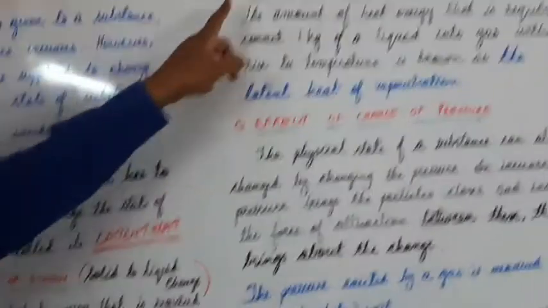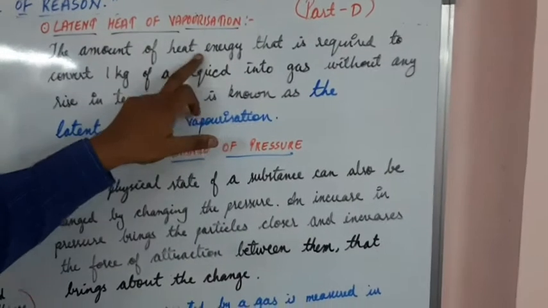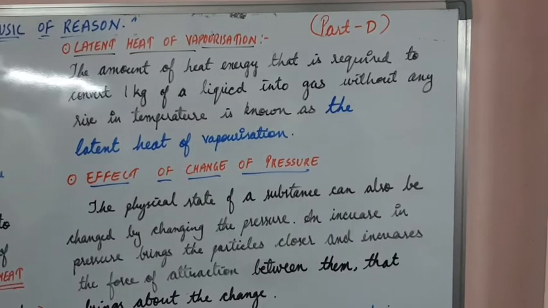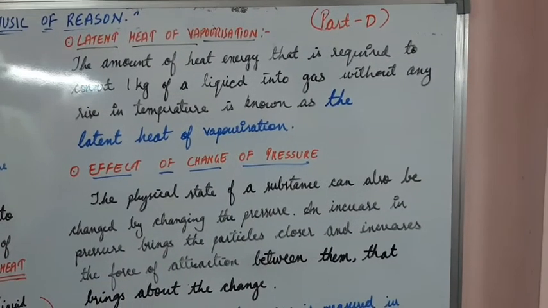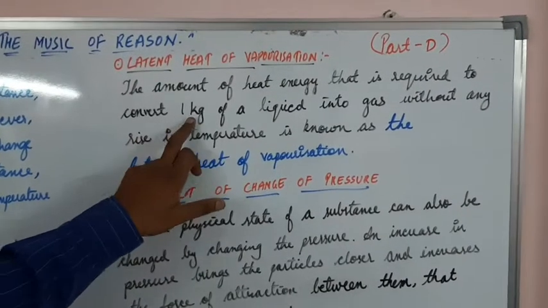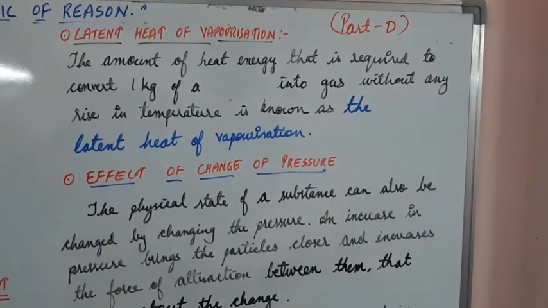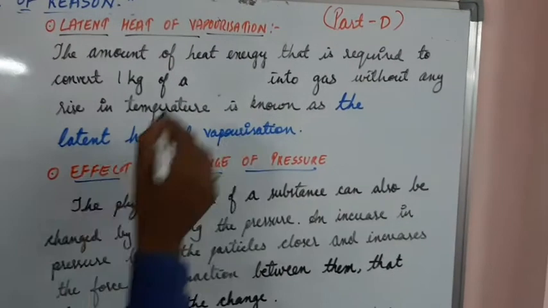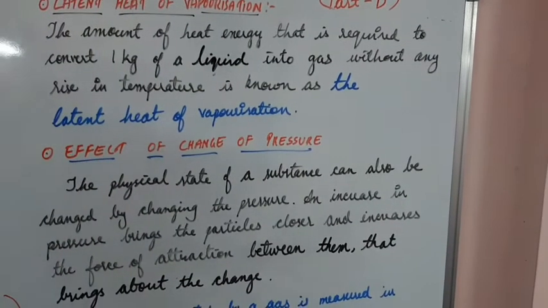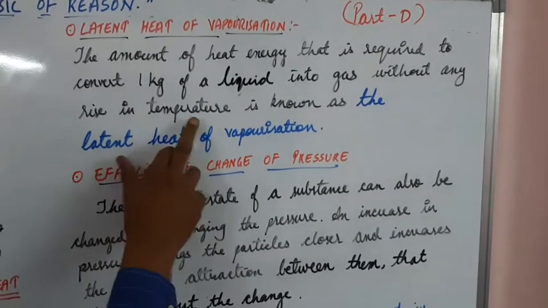Done. Now, latent heat of vaporization. Here we require an amount of heat energy. Why do we require it? To convert 1 kg of liquid into gas without any rise in the temperature.